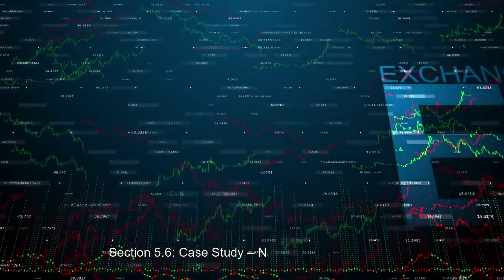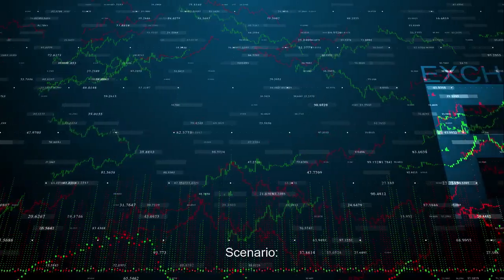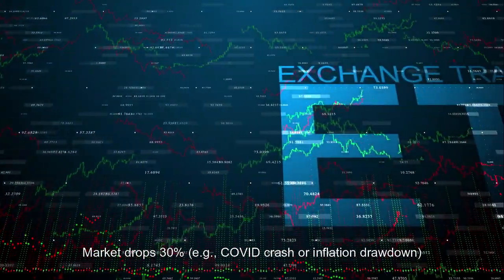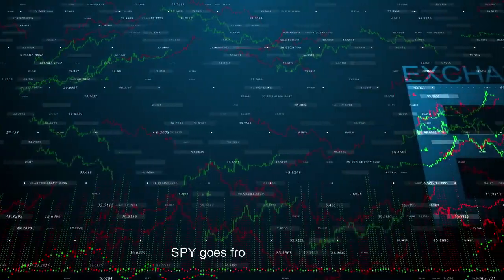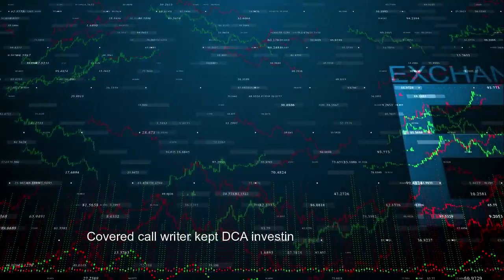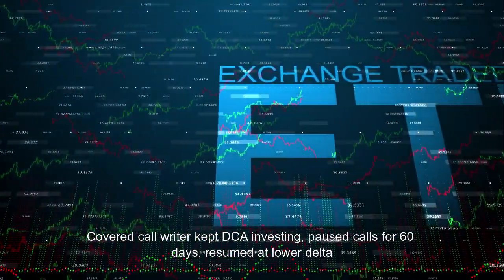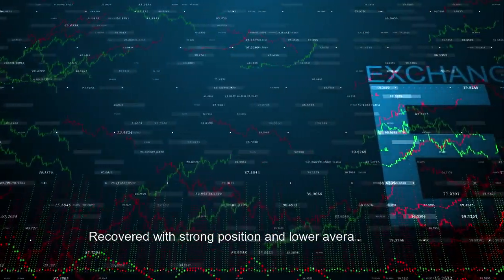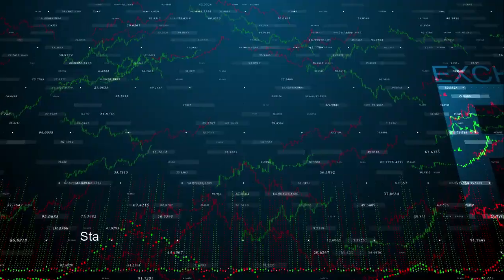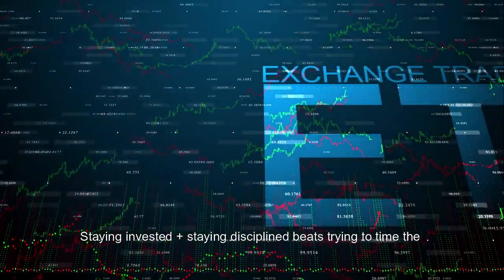Section 5.6, Case study: navigating a 2020 or 2022 scenario. Market drops 30%, for example the COVID crash or inflation. Drawdown: SPY goes from $480 to $340. The covered call writer kept DCA investing, paused calls for 60 days, and resumed at lower delta. Recovered with a strong position and lower average cost by 2021-2023. Key takeaway: staying invested plus staying disciplined beats trying to time the rebound.